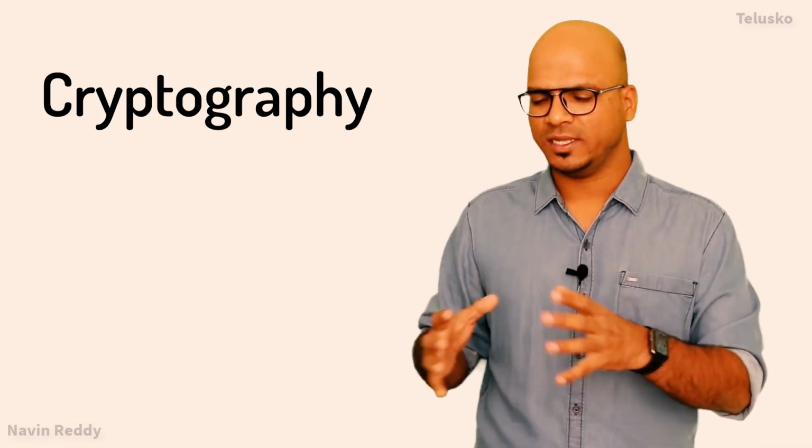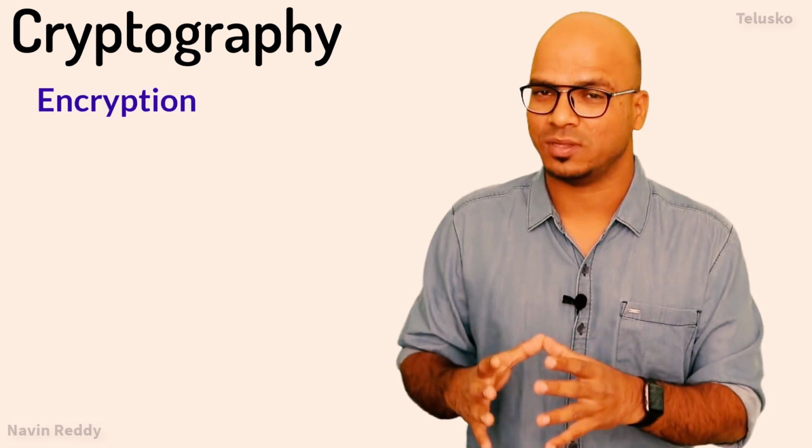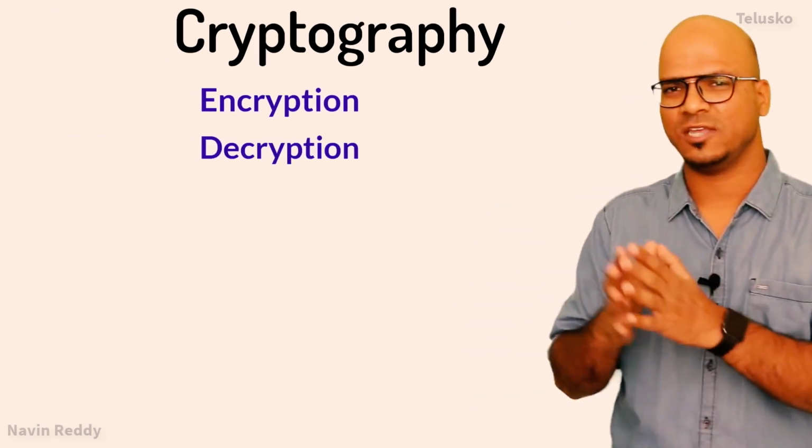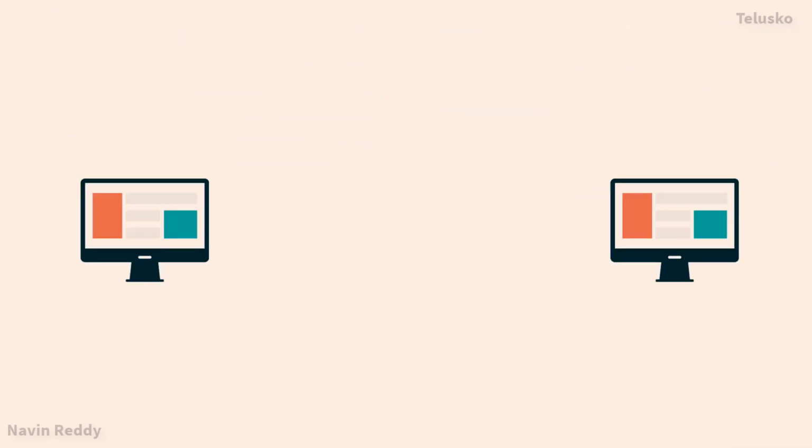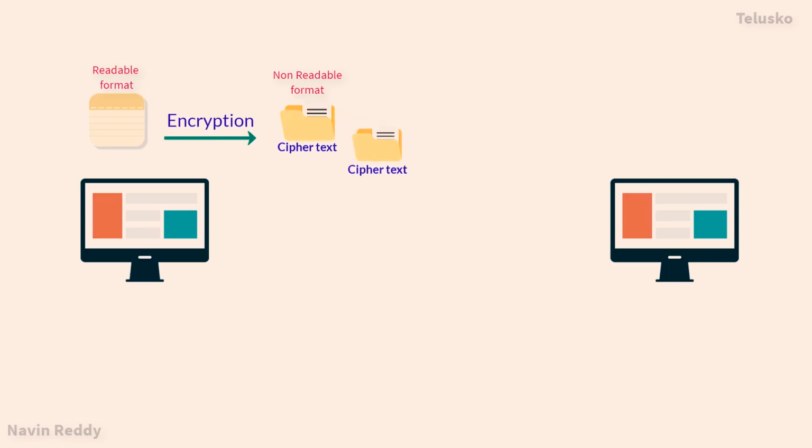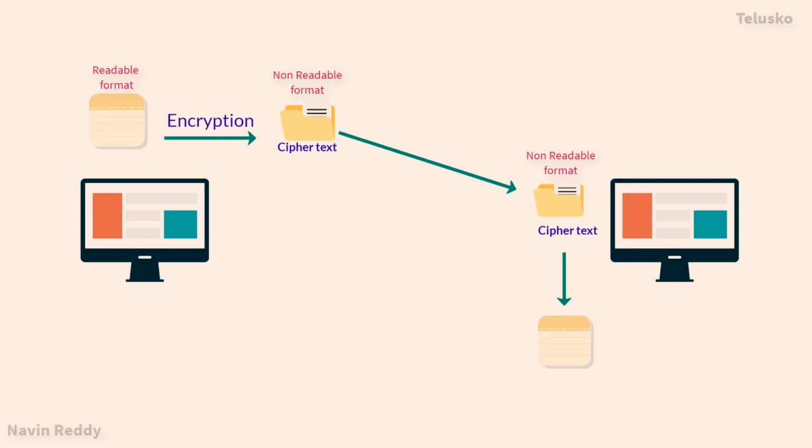What we do here is we use the concept of encryption and decryption. What it means is, let's say you have A and B. If A wants to send a message, that message will first be encrypted and we will get something new known as ciphertext. Ciphertext is basically an unreadable format, and this unreadable ciphertext will go to the receiver end, let's say B. Now B will be able to see it, but unfortunately the moment you encrypt a message, you can read it only when you decrypt it.